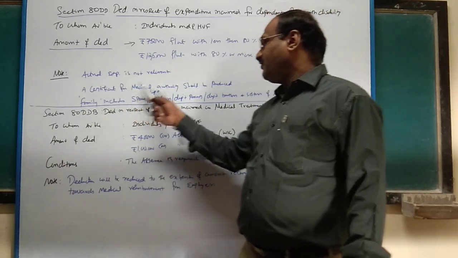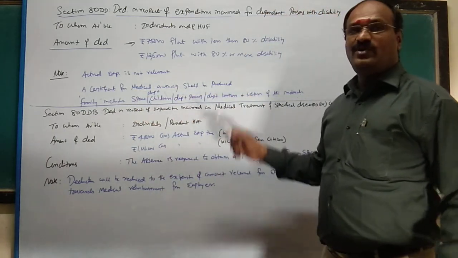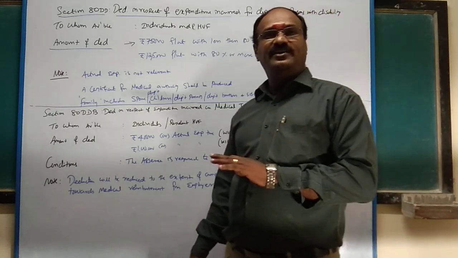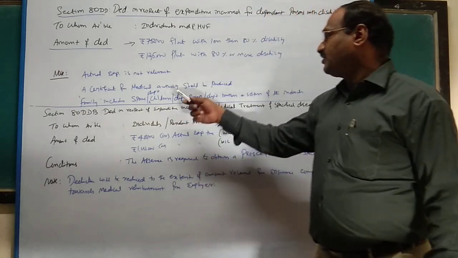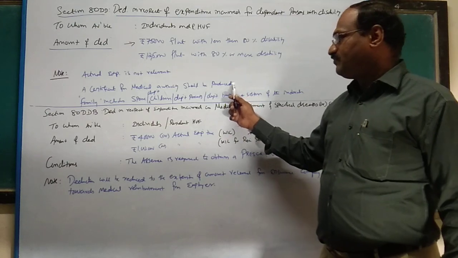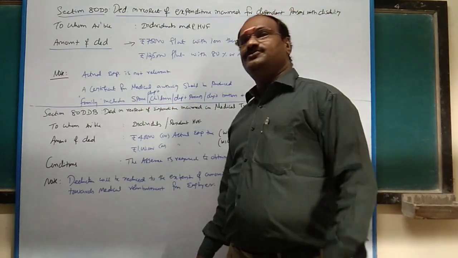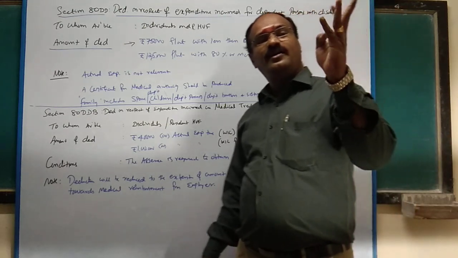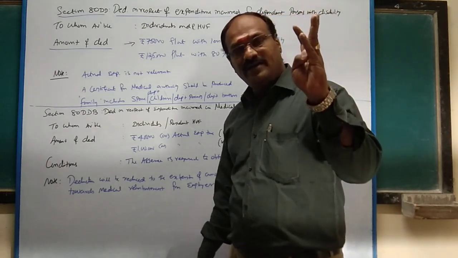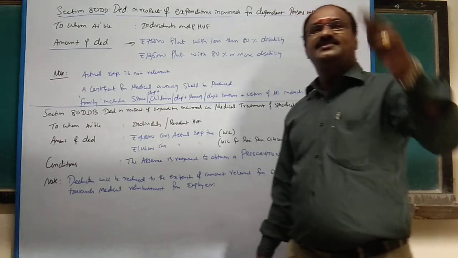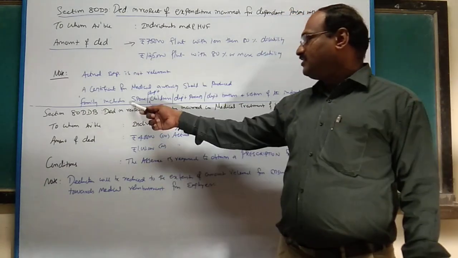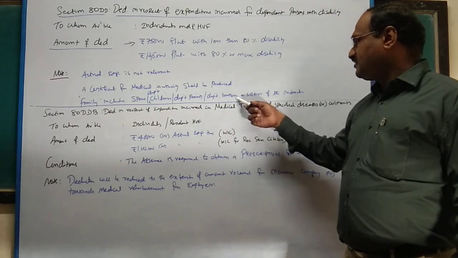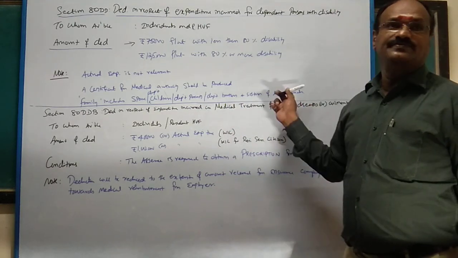Second, a certificate from the medical authority should be produced. What certificate? The percentage of disability, whether it is less than 80% or more than 80%. That certificate, issued by the medical authority, should be produced. Here, family includes spouse, dependent children, dependent parents, dependent brothers and sisters of the individual. Repeat, spouse, dependent children, dependent parents, dependent brothers and sisters of the individual.